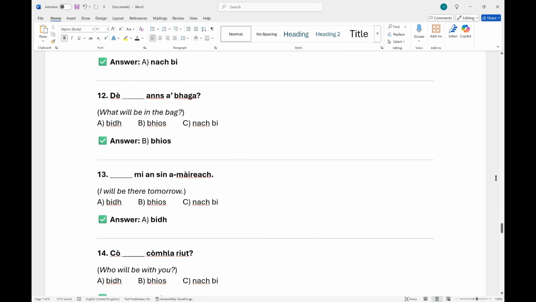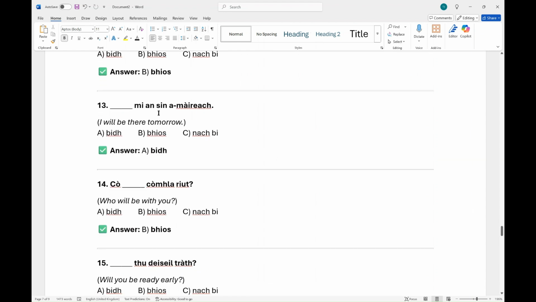Curious with anns there, with the s taking a different meaning. Bidh mi an seo a-màireach. Will I be here tomorrow? It's not a question. I will be there tomorrow is the correct answer there. So I got the bit right, but I didn't get the translation correct. There's no question, and you know, Gaelic sentences often start with the verb, so I will be.